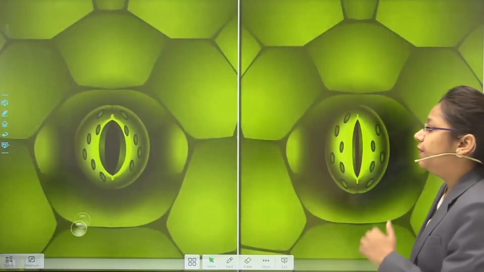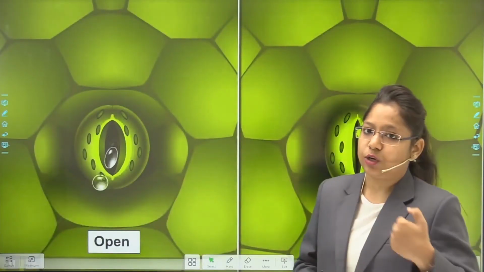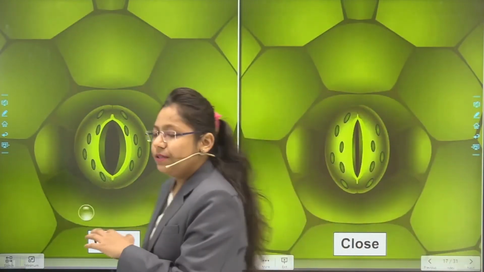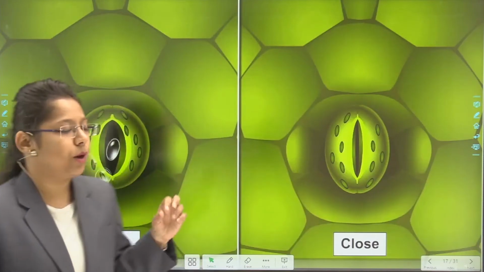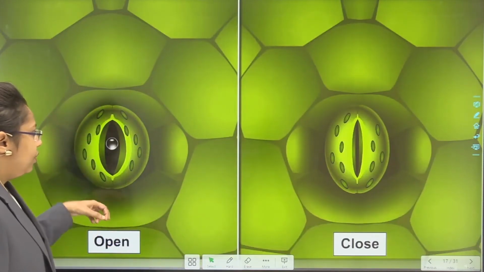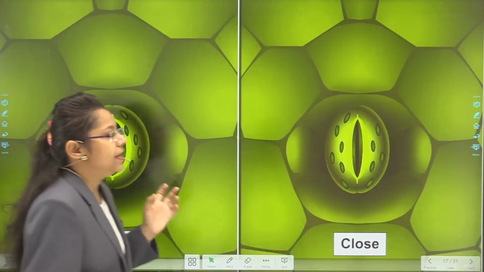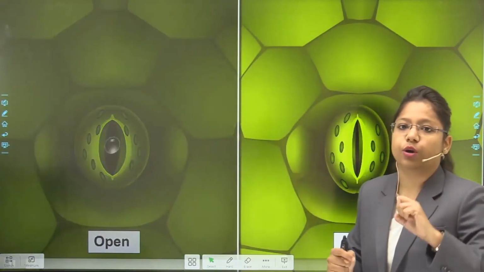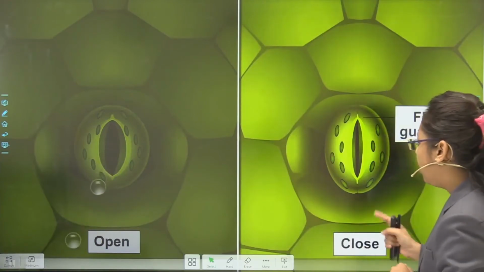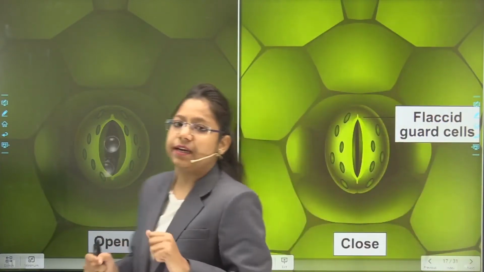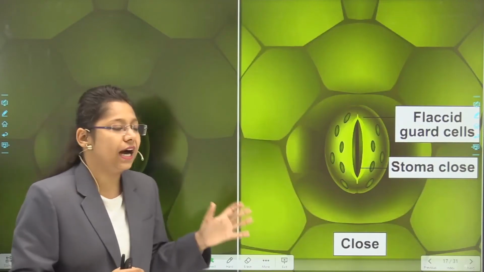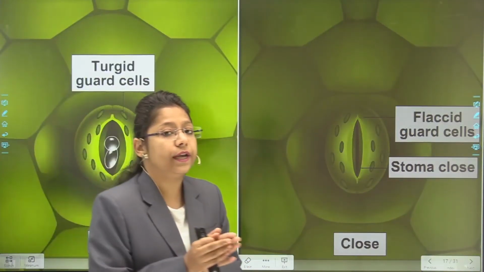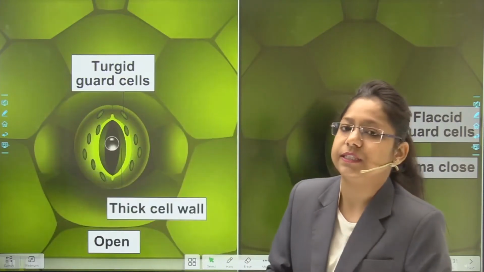Okay, now we will understand about the opening and the closing of the stomatal cells. So, if there is an open stomata, then what will happen? The water will come out. Okay, you can see here this guard cell has become rounded in shape, and then the water is coming out of the stomata. But if we talk about the closed one, you can see here the flaccid condition of the guard cell has arisen and the stomata is now closed. Okay, now why is it closed? Because the transpiration has stopped.